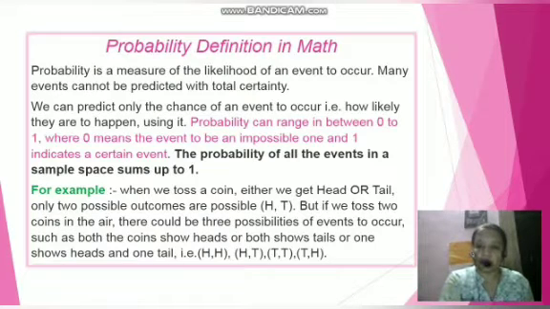For example, when we toss a coin, either we get head or tail. Only two outcomes are possible. But if we toss two coins in the air, there could be three possibilities: both coins show heads, or both show tails, or one shows head and one shows tail.